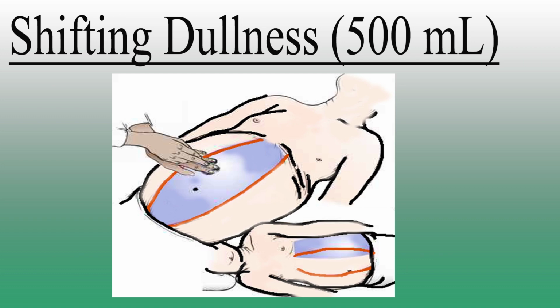For performing shifting dullness, with the patient in supine position, percuss from the midline out to the flanks. Note any change from resonant to dull, along with the areas of dullness and resonance. Keep your finger on the site of dullness in the flank and ask the patient to turn on his opposite side. Pause for 10 seconds to allow any ascites to gravitate, then percuss again. If the area of dullness is now resonant, shifting dullness is present, indicating ascites.